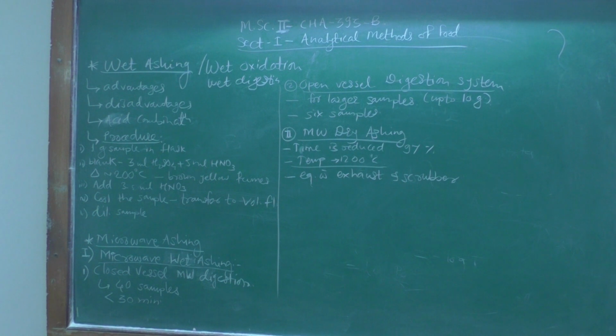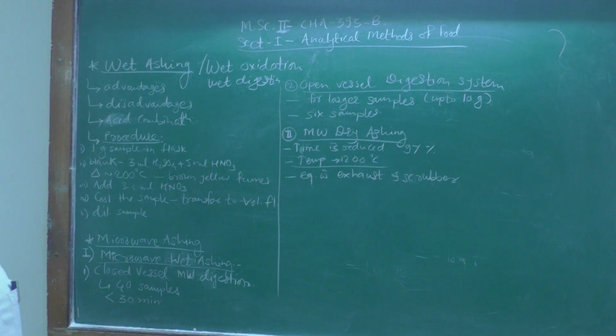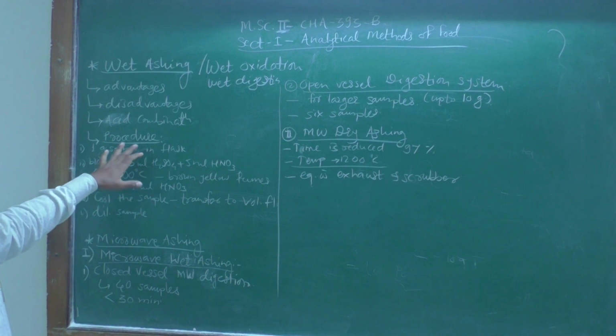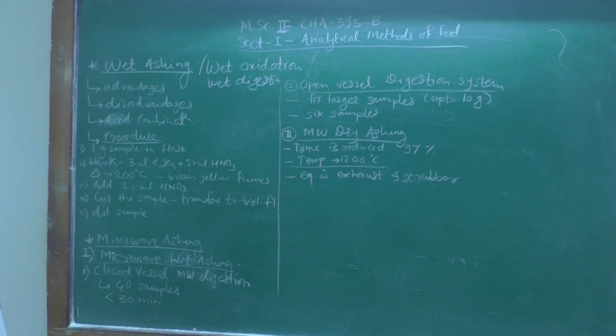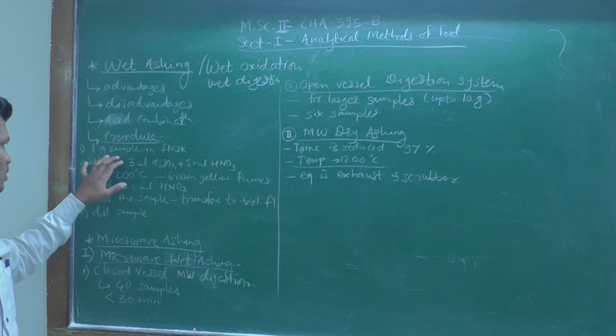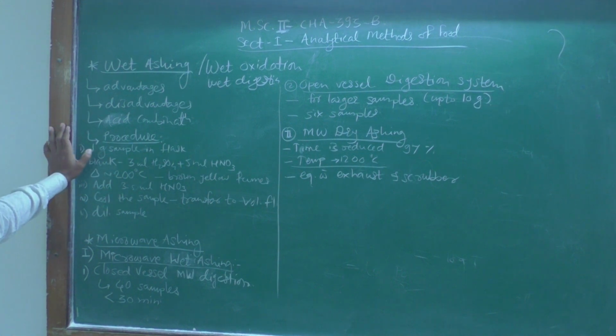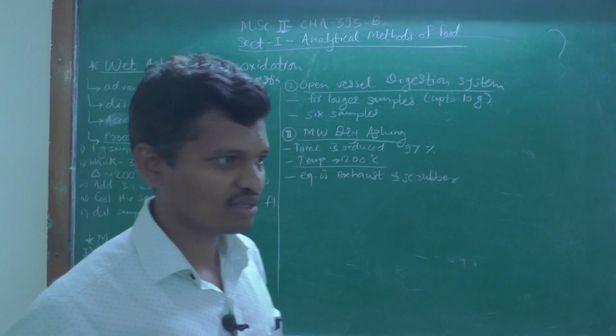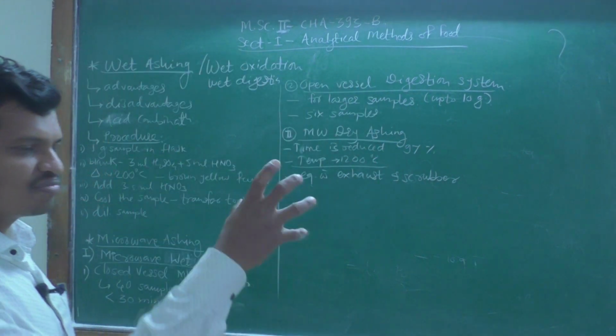The next one is the procedure. So what is the actual procedure for this wet ashing technique? Weigh accurately 1 gram of sample and transfer it into an Erlenmeyer flask.